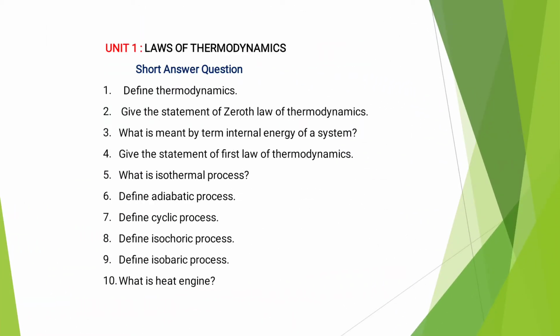There are 5 units. The first unit is laws of thermodynamics. In this, some definitions are important, like the zeroth law, first law, and second law of thermodynamics, and we have to write them with examples. There are also some processes, like isothermal, adiabatic, isochoric, and isobaric processes. These four processes are very important for 2 marks questions.